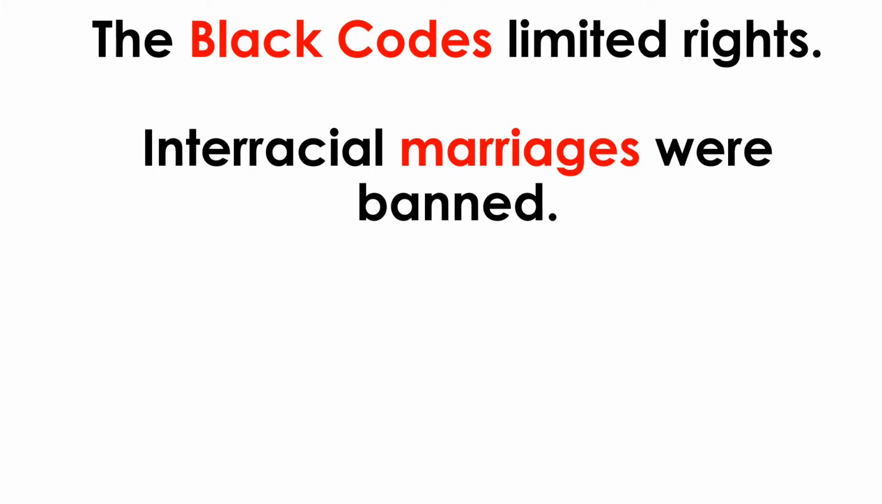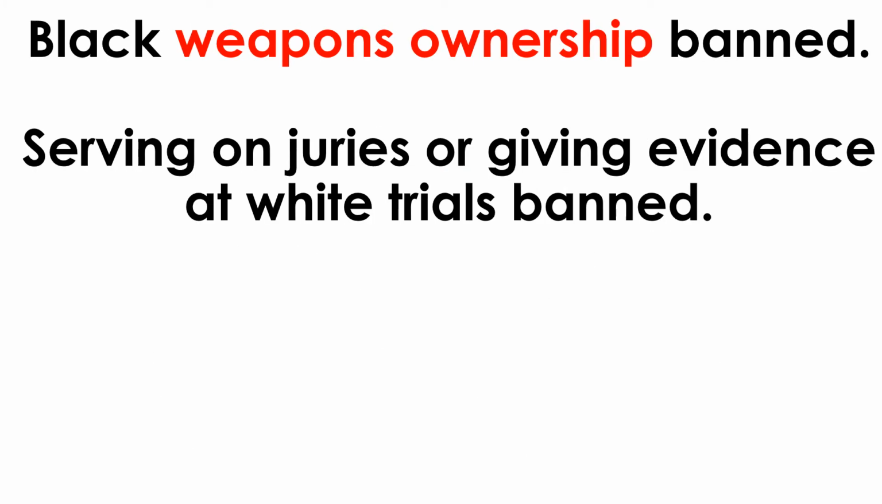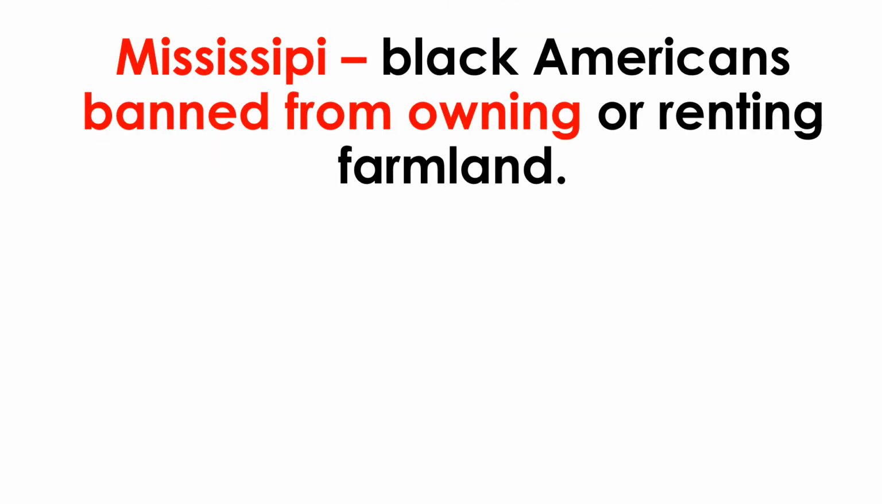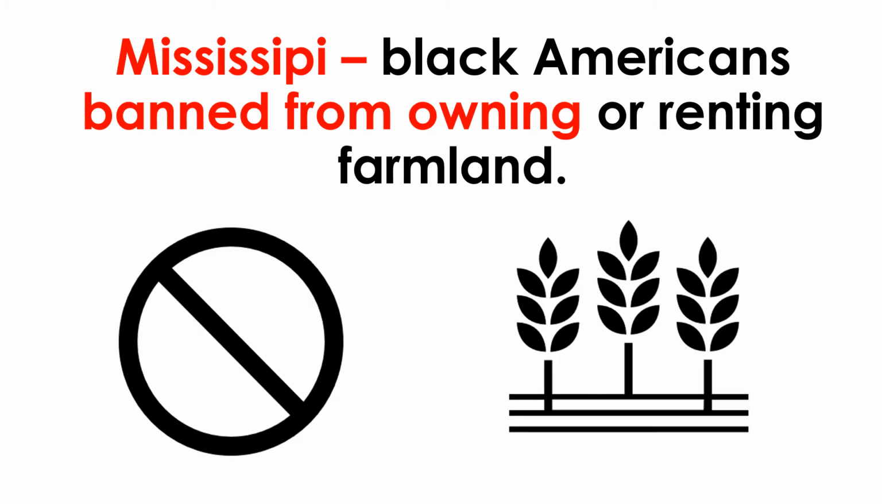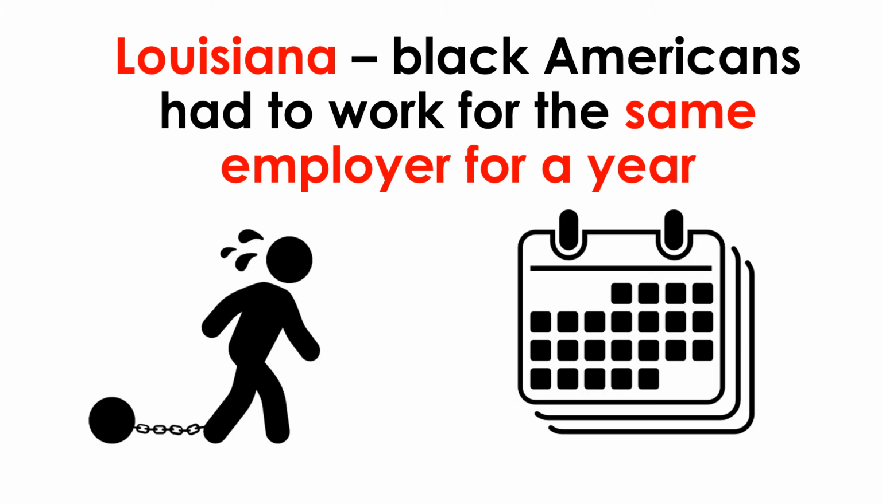Interracial marriages were banned. Black weapons ownership was banned. Serving on juries or giving evidence at white trials was banned. In Mississippi, black Americans were banned from owning or renting farmland. In Louisiana, black Americans had to work for the same employer for at least a year.